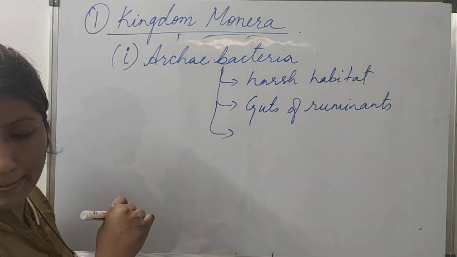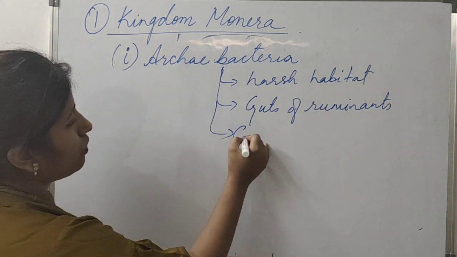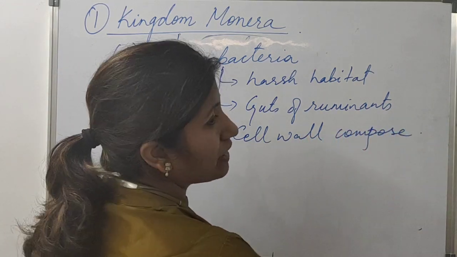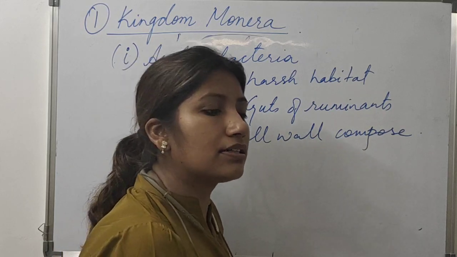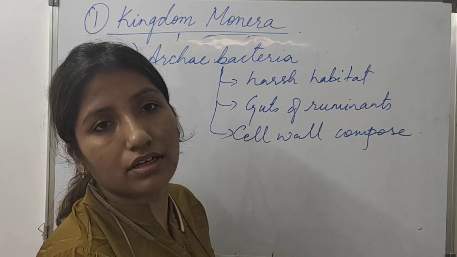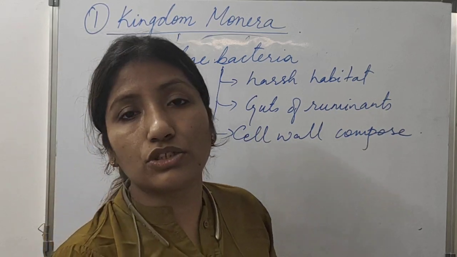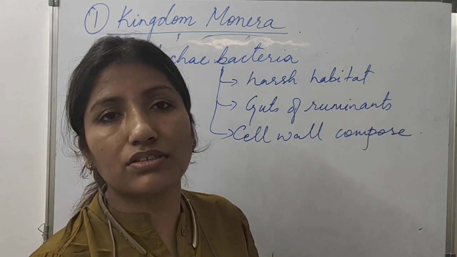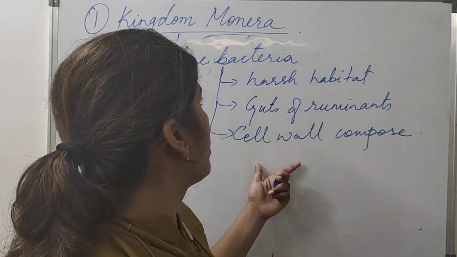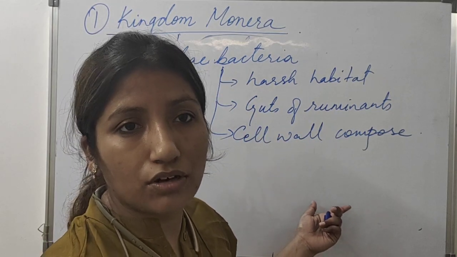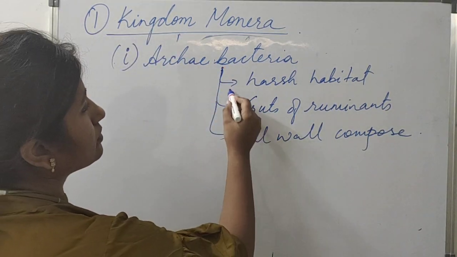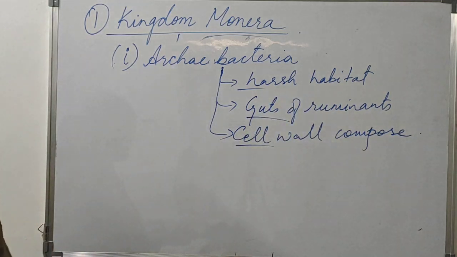Their cell wall composition is different from regular bacteria. Regular bacteria, like cyanobacteria and eubacteria, which we are going to see, have a cell wall made up of polysaccharide and amino acid, whereas in archaebacteria the cell wall is made up of different components. That's why they are different from other bacteria. These are the nature of archaebacteria.